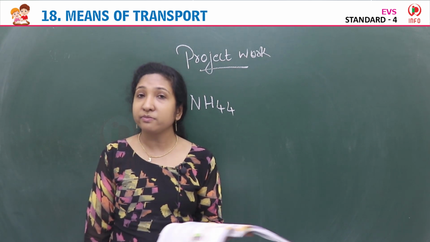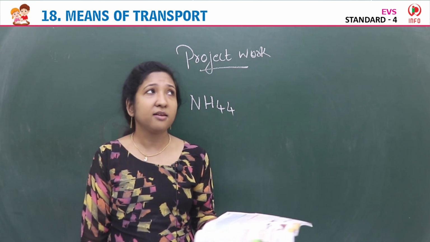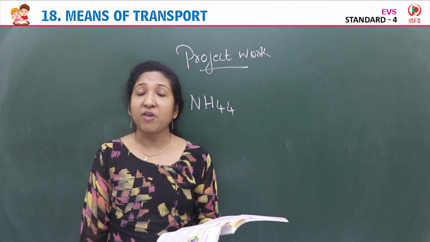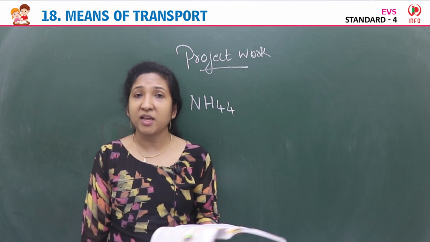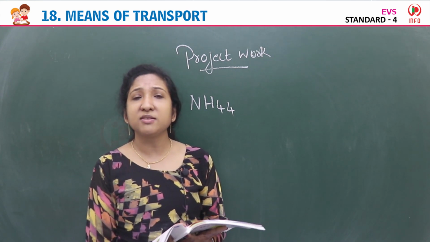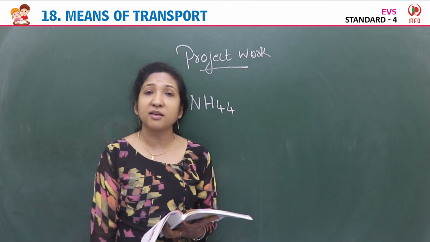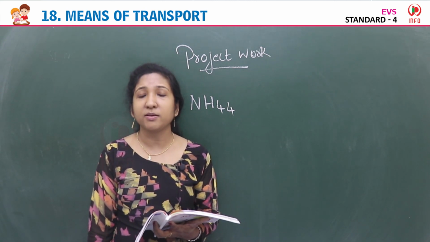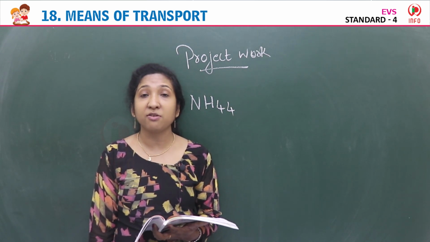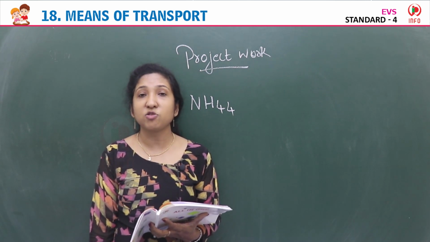Road transport disadvantages: it is a high pollution one. Then the main problem is traffic, congestion. Sometimes there will be traffic on the roads, isn't it? So that you can write as a disadvantage of road transport. Then water transport: the advantages you already know, and the disadvantage is that it is a slow means of transport. It is the cheapest means of transport, which is an advantage. We can carry bulky goods, but it is a slow means of transport, so that is a disadvantage of water transport.